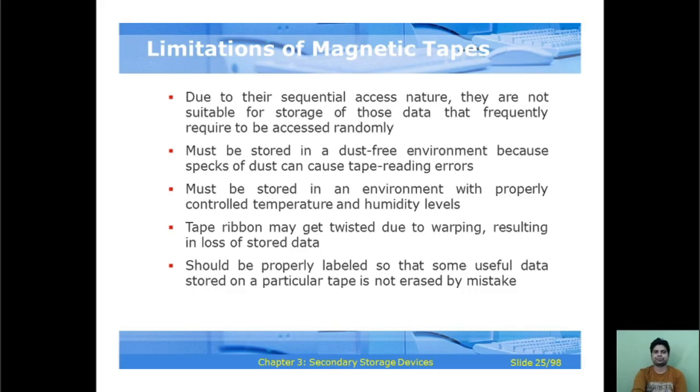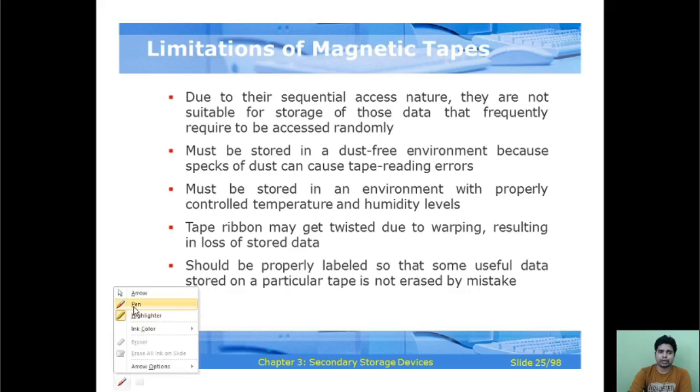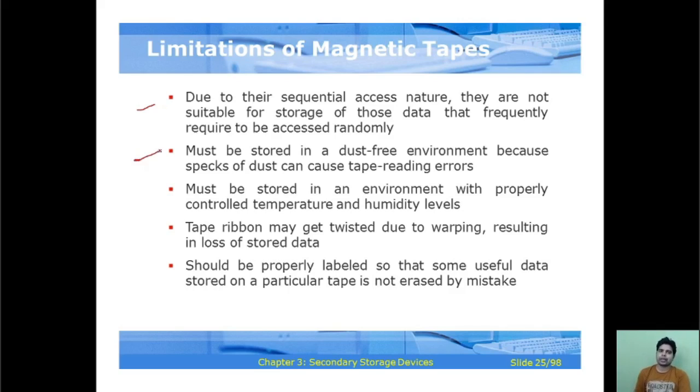If we talk about the limitations of the magnetic tape, there are different limitations. Due to their sequential access nature, they are not suitable for storage of data that is frequently required to be accessed randomly. They must be stored in a dust free environment, because specks of dust can cause tape reading errors.